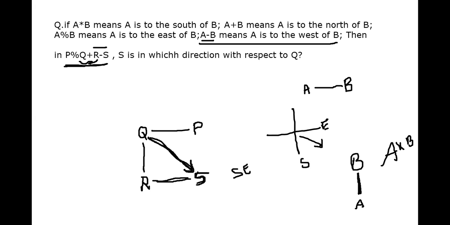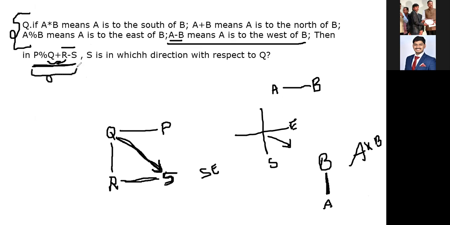In this previous question, P percentage of Q, plus R minus S. Here the base information is present. With respect to this, we have one statement.